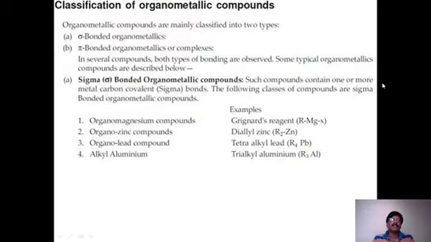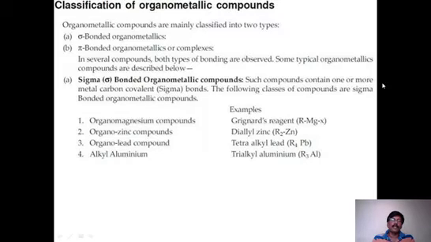See this: sigma bonded organometallic compounds and pi bonded organometallic compounds. We can separate them this way: the compounds which contain one or more metal-carbon covalent, that is sigma, bonds generally come under the sigma bonding type.